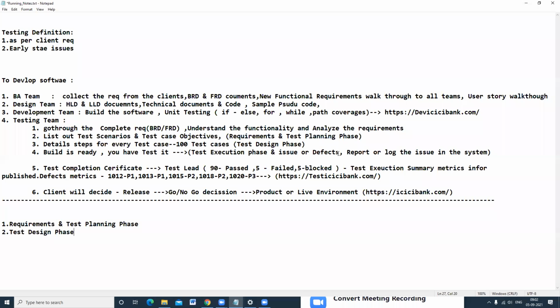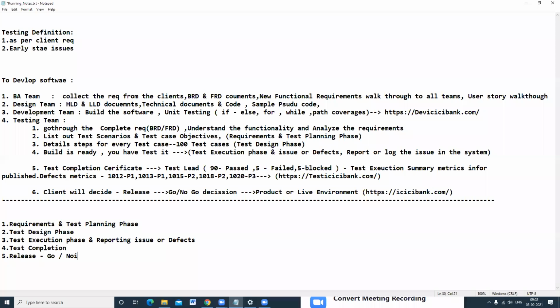Next phase is test execution phase and reporting the defects. Next phase is test completion. Finally, whether a release should go or not, decision.